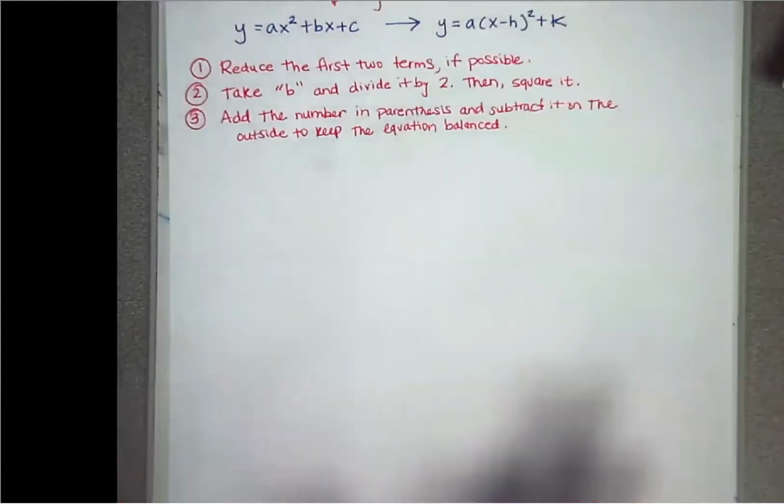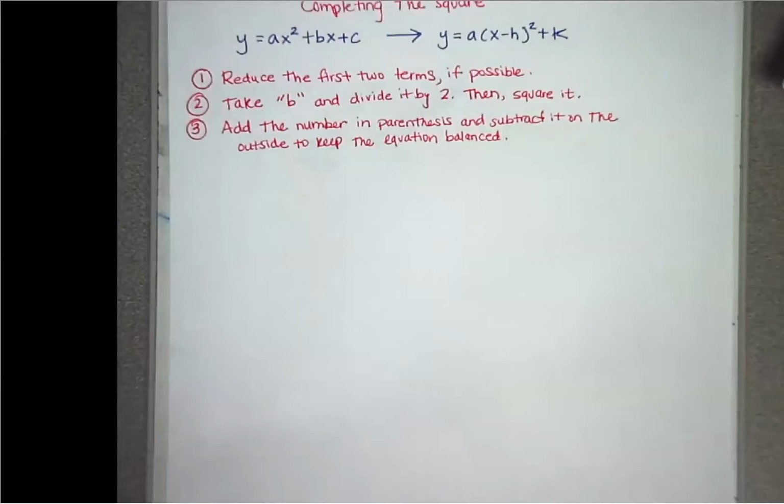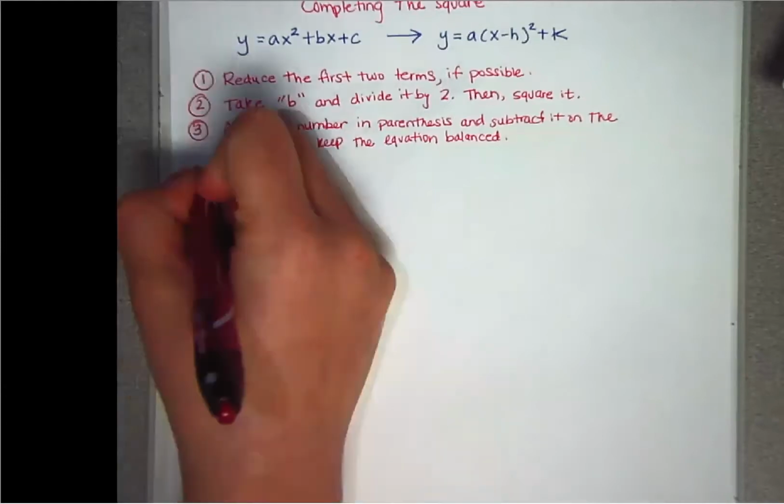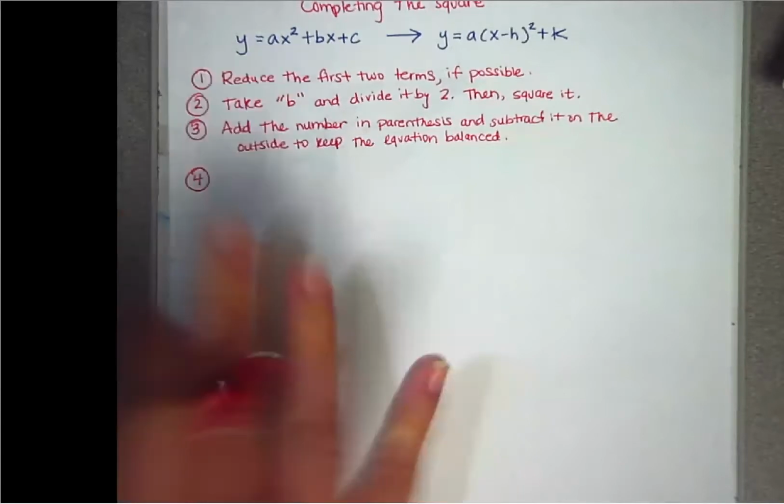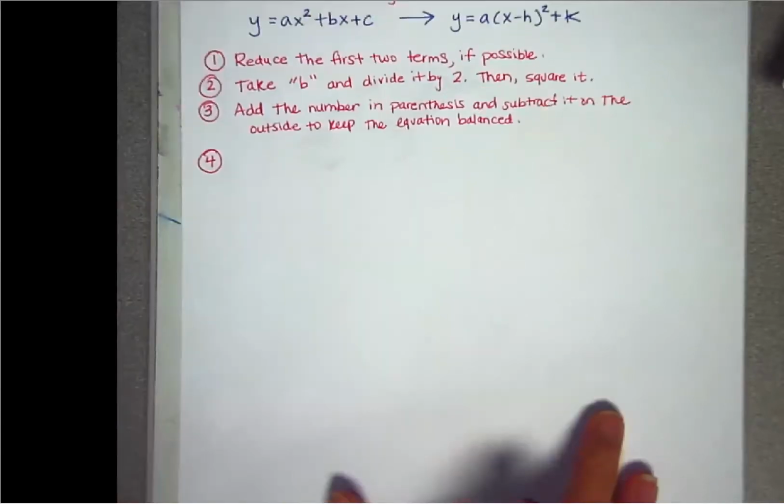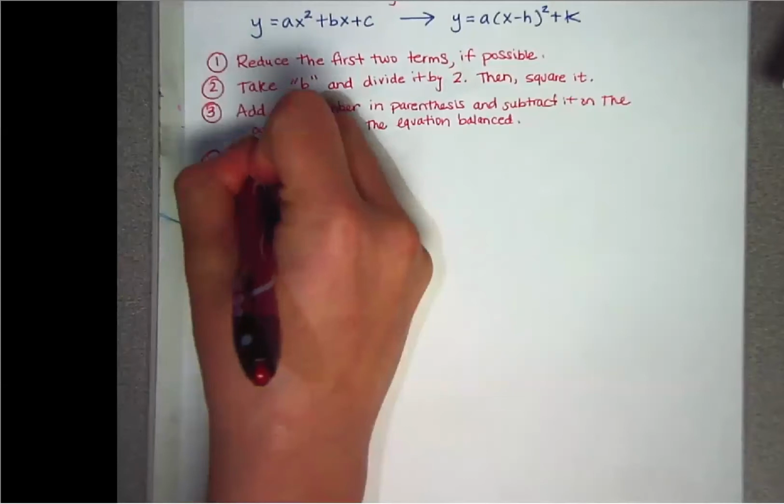If you decide to go and look up completing the square and watch another video or something, you need to make sure that you're watching the process where it's being added and then subtracted. There's some steps, and it is possible to do addition on both sides, but that's not how it's going to get tested. So that is not how I want for you guys to do it. So make sure that there's addition and subtraction involved in it if you're going to decide to go look for more videos on how to do this. Like always, I am going to post this for you to see if you have questions over it.